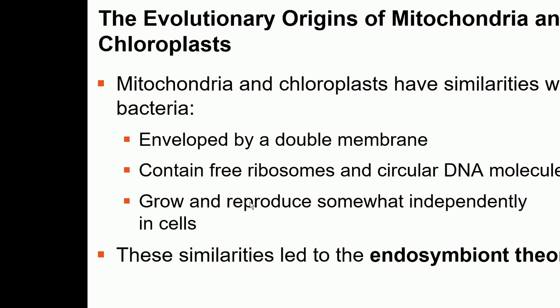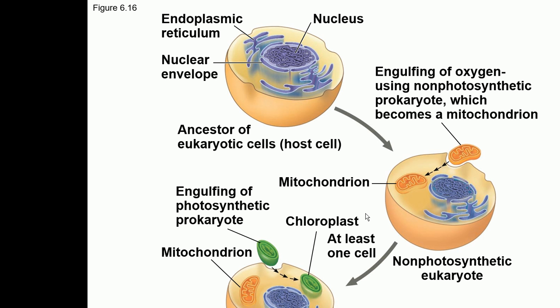Okay, something to know about mitochondria and chloroplast is there is a theory called endosymbiotic theory. According to this endosymbiotic theory, this chloroplast is basically a photosynthetic bacteria. Okay, and this photosynthetic bacteria started living inside a eukaryotic cell.